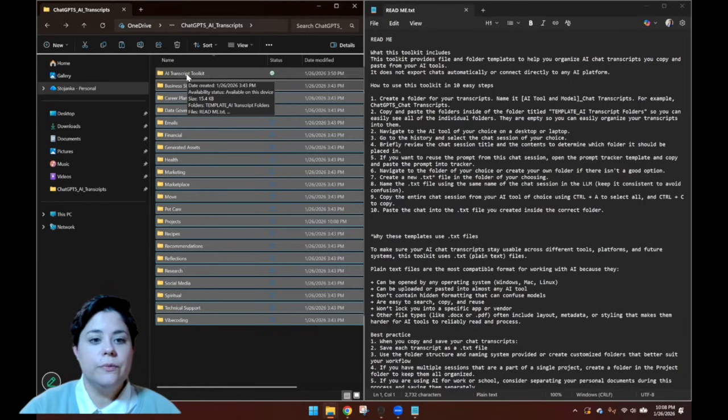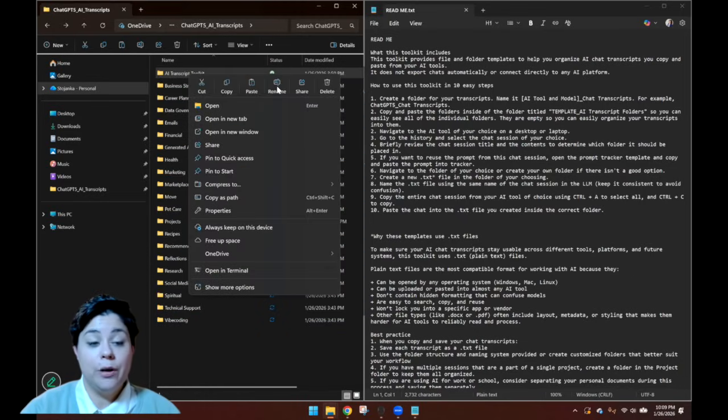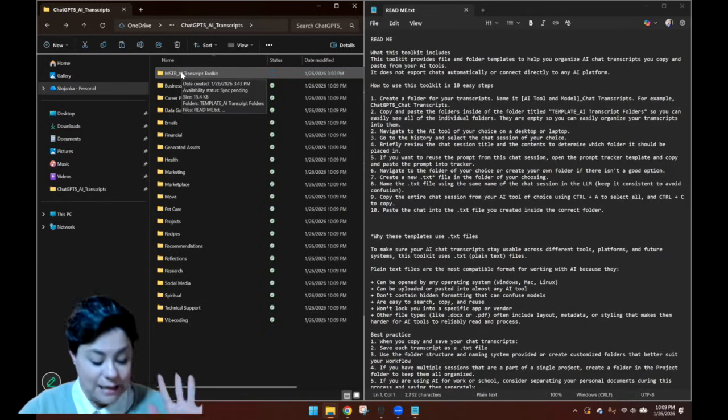Now, in order to make sure that I keep this kind of separate, but also as something that is replicable and that I do not touch, I might consider renaming this into master or something along those lines so that I know that this is the folder that I don't touch. This means that I can take this folder easily and reuse it in the future.